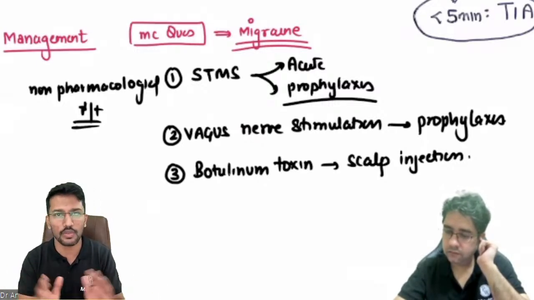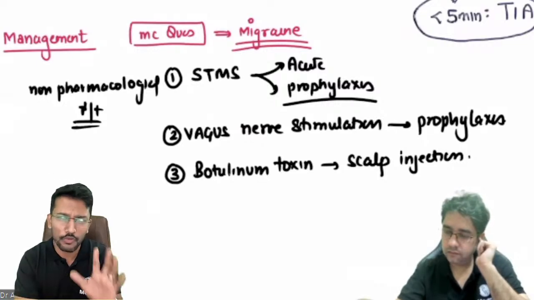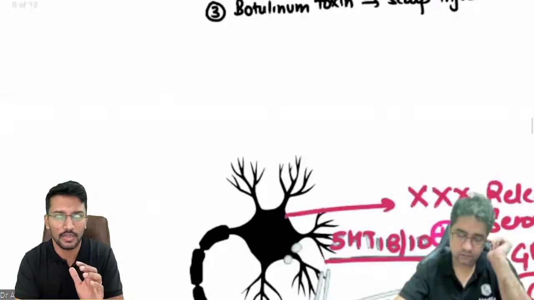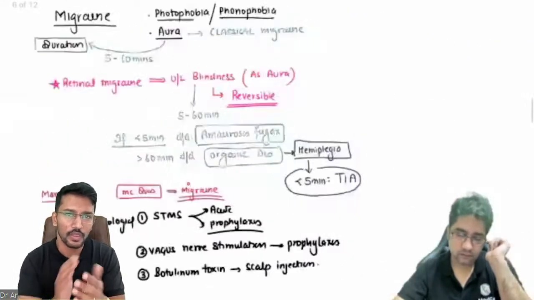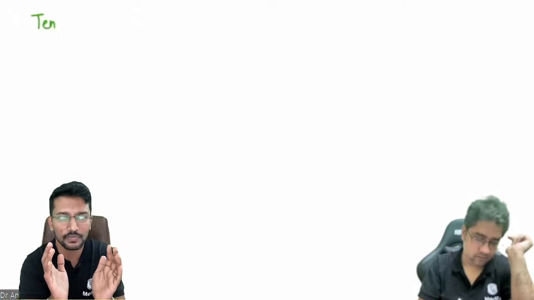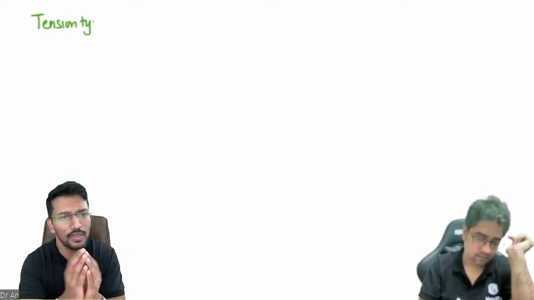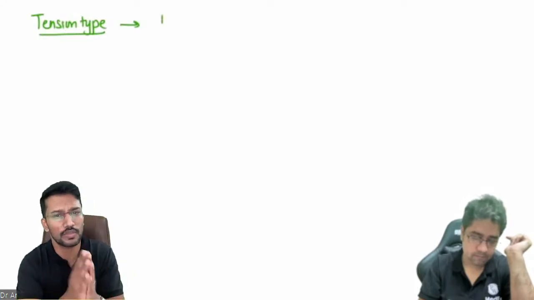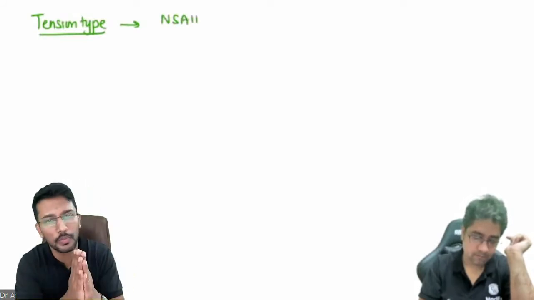Okay, so this is about the management of migraine. Now, a few points about the management of tension type of headache, cluster headache, and the other two primary headaches. For tension type of headache, only two MCQs can be asked. What is the acute management? The answer is very simple. The acute management is an NSAID. Give a simple NSAID. You don't even need a very potent NSAID like naproxen. A simple NSAID would work for most patients.